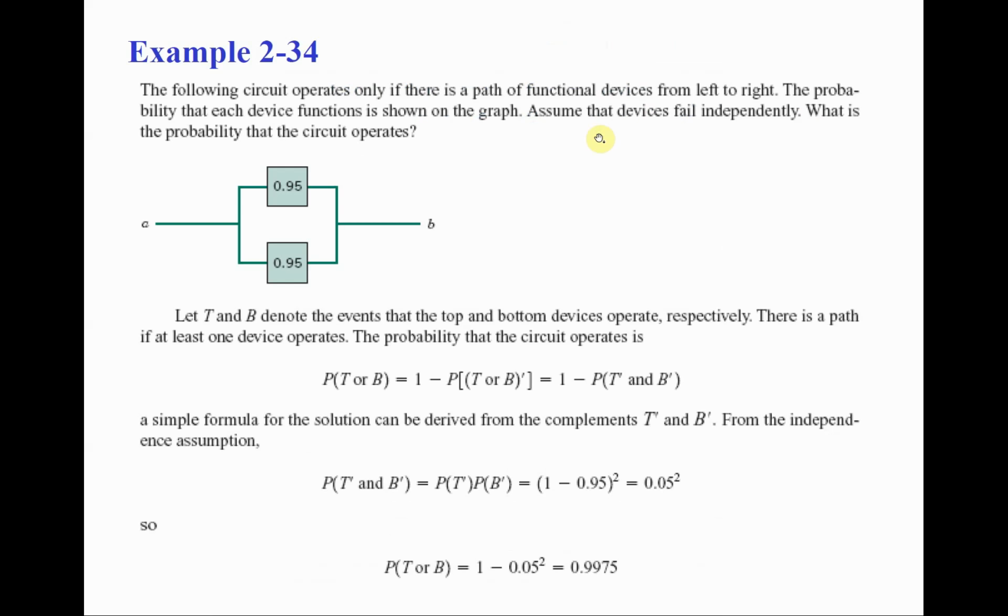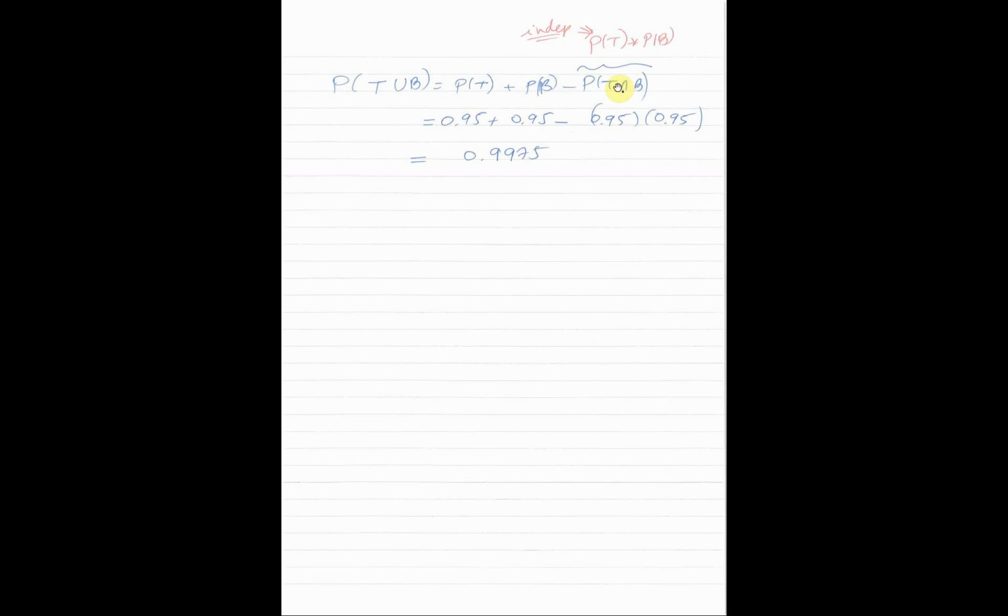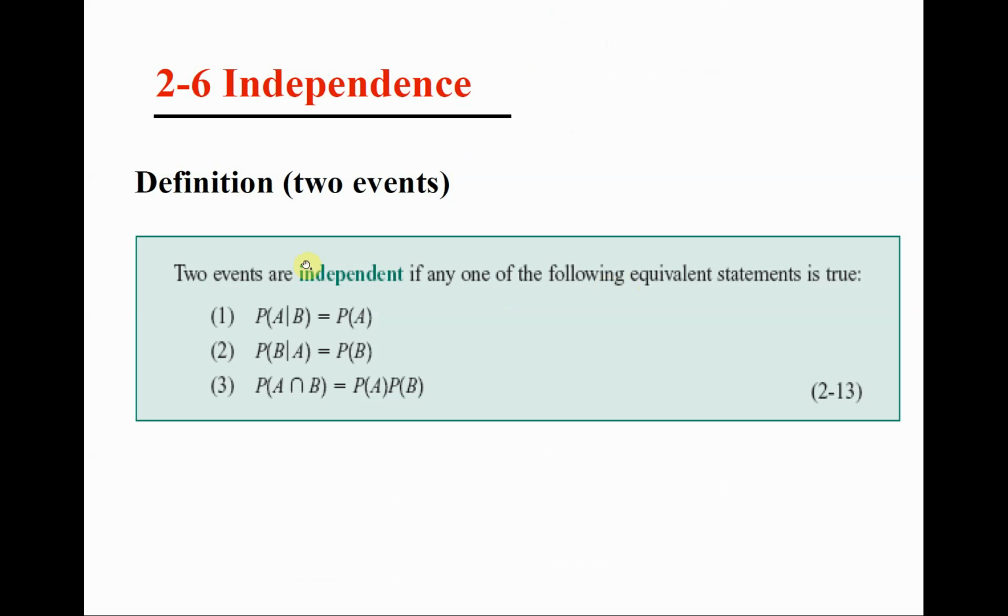However, what is given in the question? It is the fact that the operation of these devices is independent of each other. Since T and B are independent, from independence of the top and the bottom devices, how can we express the probability of the intersection? Remember, using the condition of independence, the probability of A intersection B is equal to the probability of A times the probability of B. If they are independent, this is true, right?